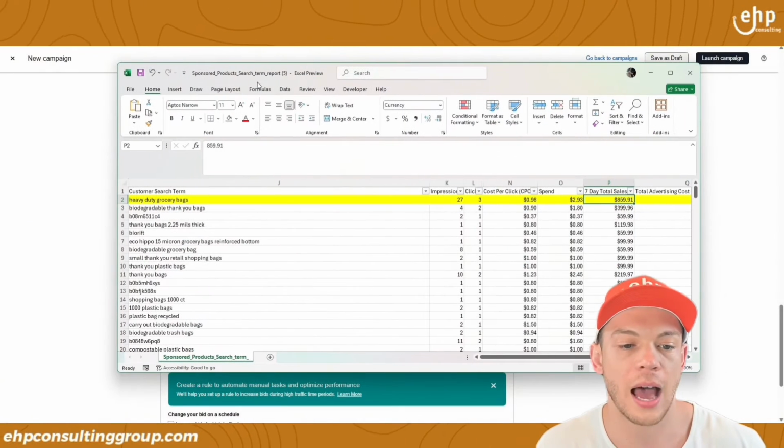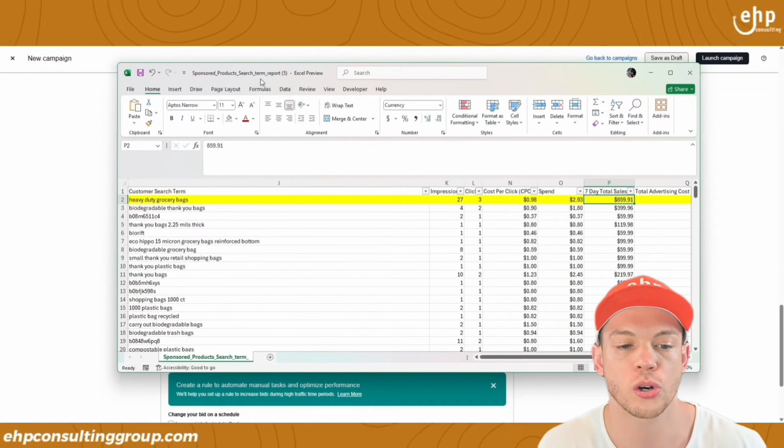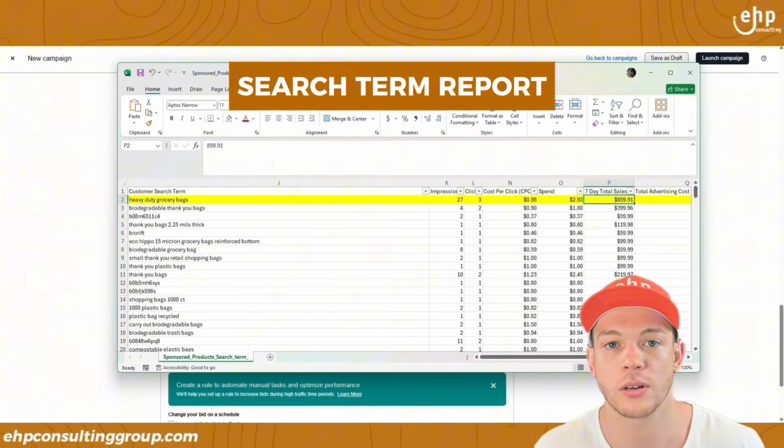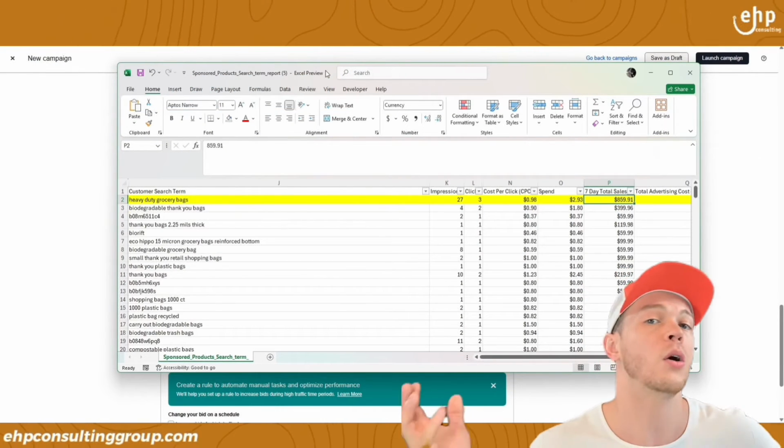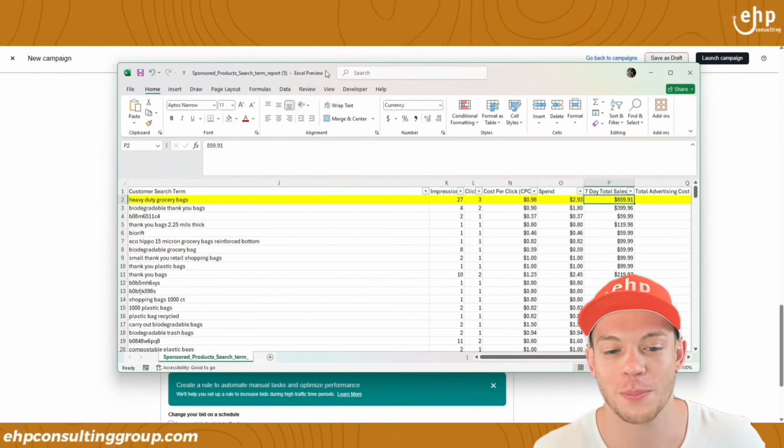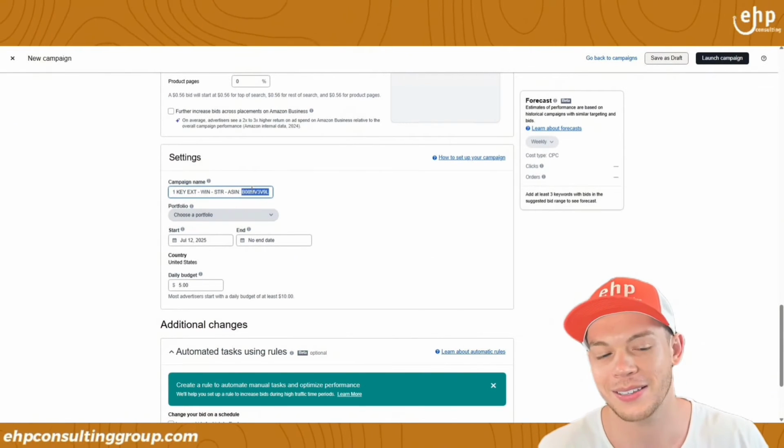STR means I got it from this report. This is a search term report. That's where I got the keyword. So I remember, oh, I got all these winning keywords from the search term report. Okay. And then I put for the ASIN.